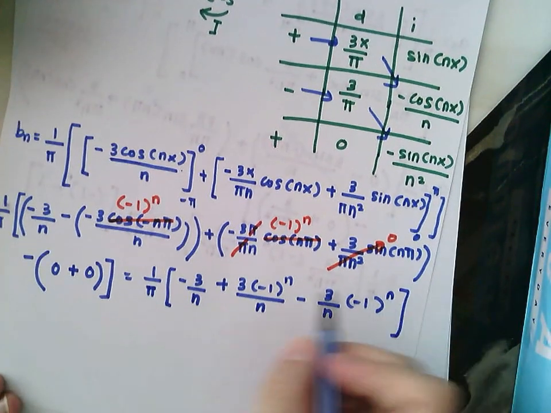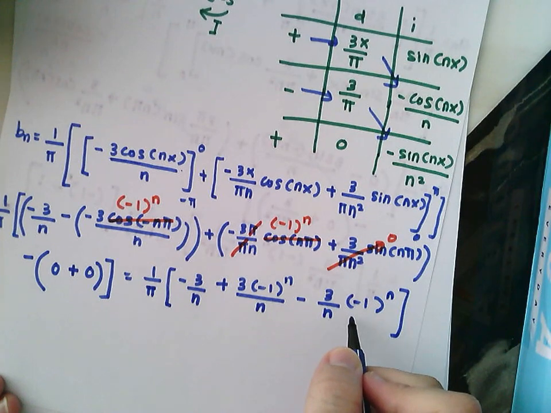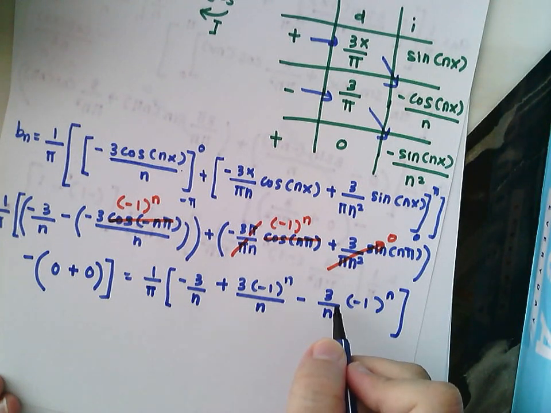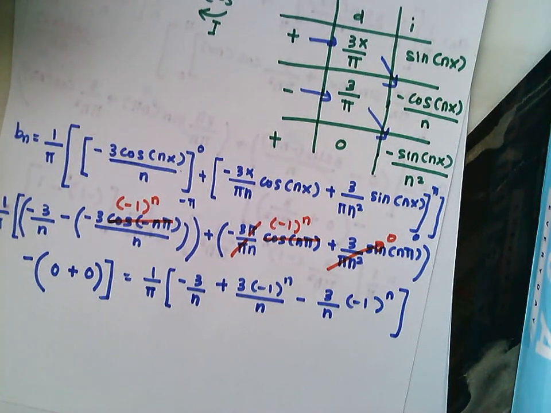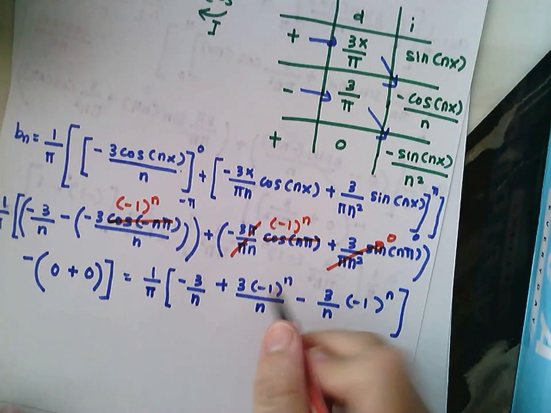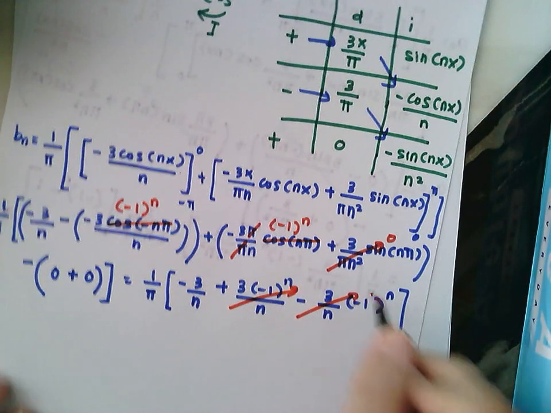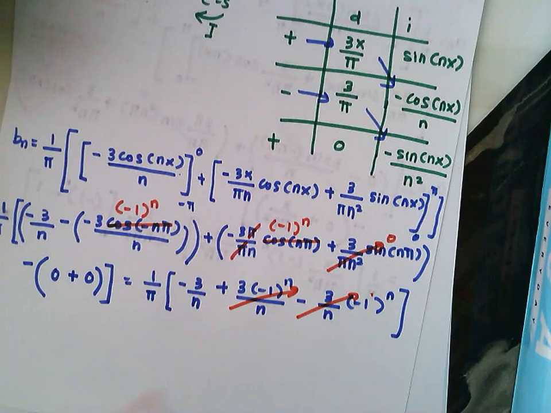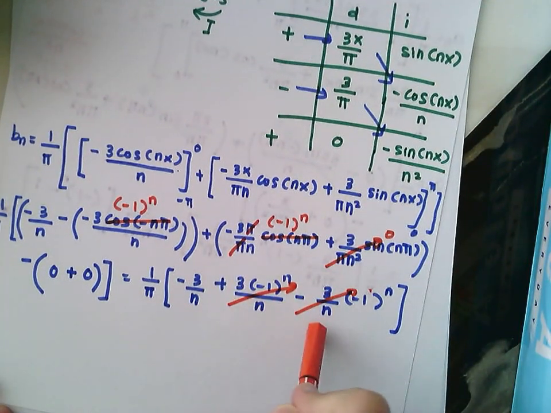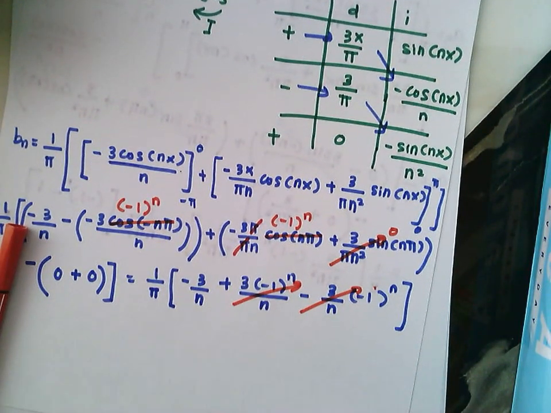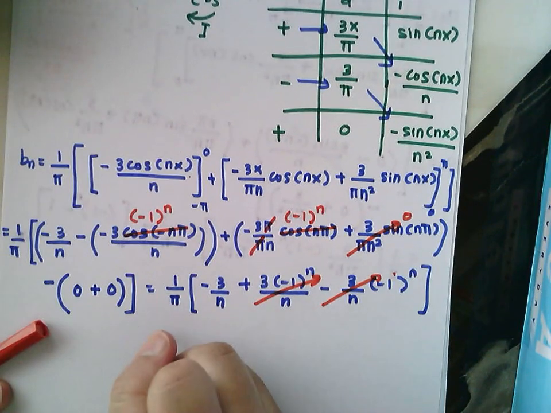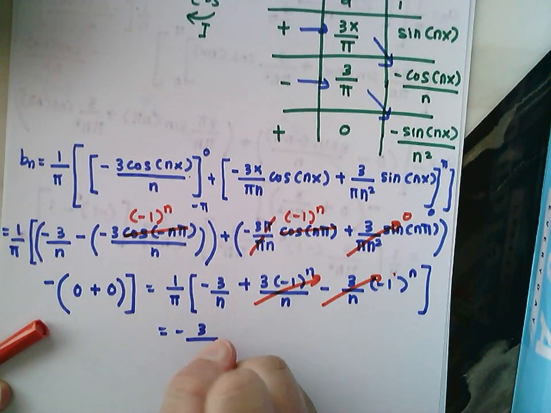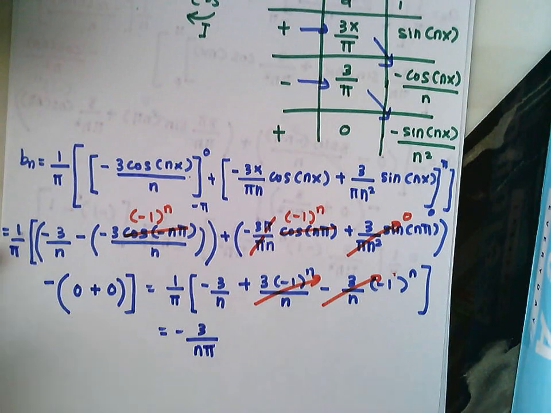As you can see here, this is the same function. So plus 3 minus 3 will give you 0, so this one cancels. You are left with your Bn equal to negative 3 over n pi.